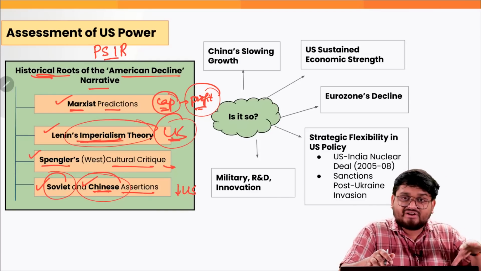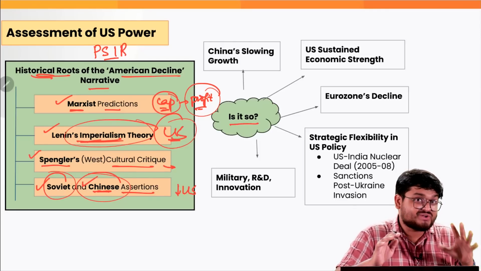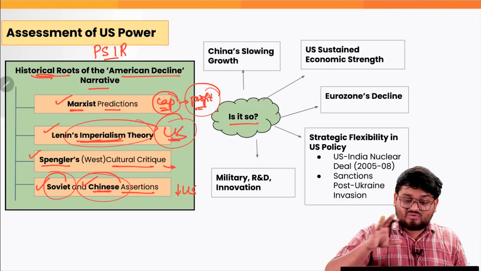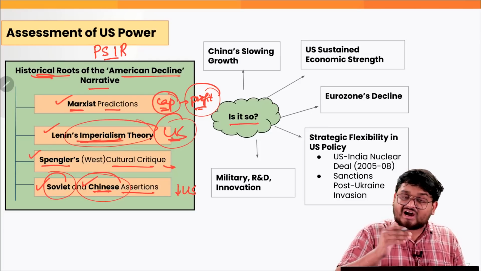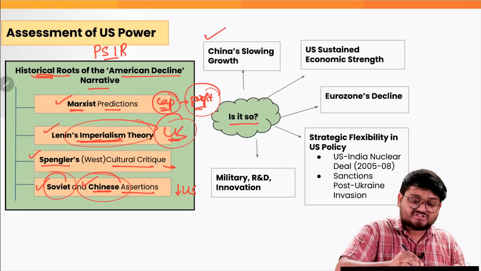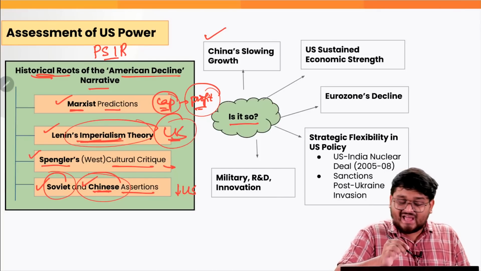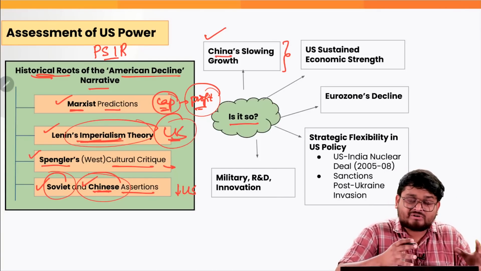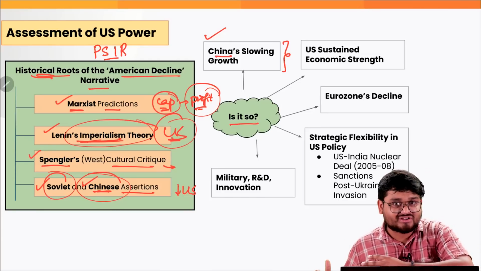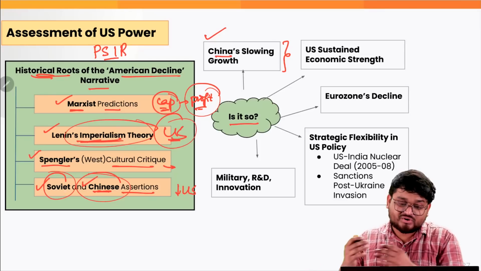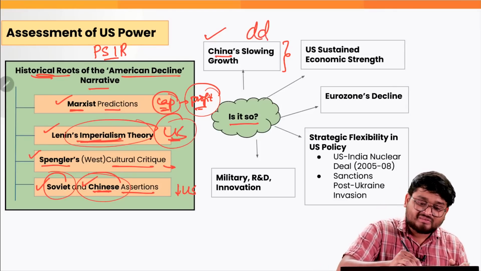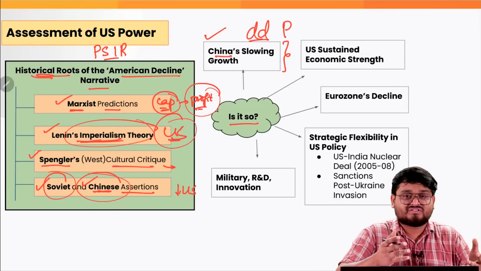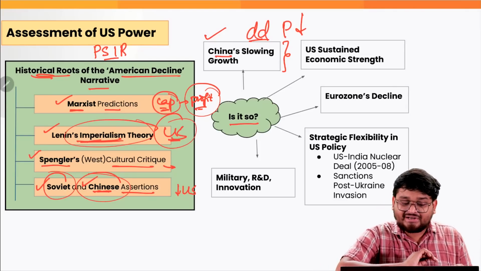Now, these are the various allegations, but is it actually true in real life? Now, Dr. C. Raja Mohan is arguing various reasons. Firstly, China's growth is slowing down, as has also been seen recently, right? China's government is giving various economic stimulus to boost its economy, because the overall demand and also the production of goods and services are down, right?